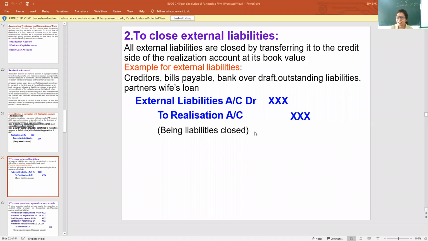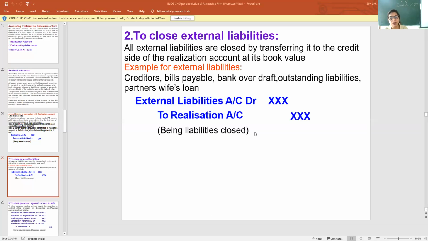Now, second entry, all the liabilities. See my dear children, if the assets are transferred, then liabilities are also transferred at the credit side. You can learn it this way: assets transfer to the debit side, liabilities transfer to the credit side. Only the external liabilities are to be transferred.